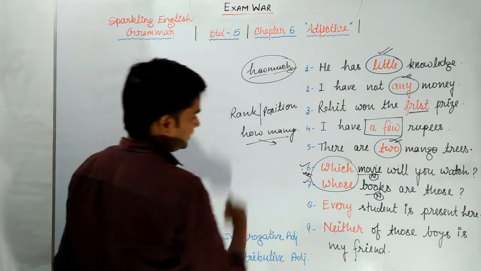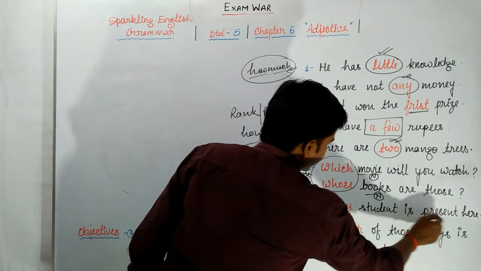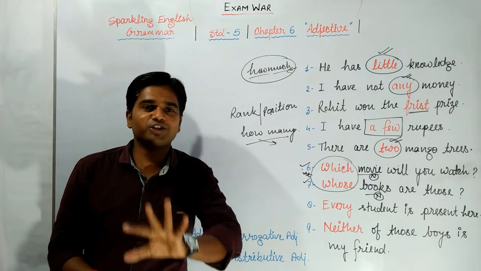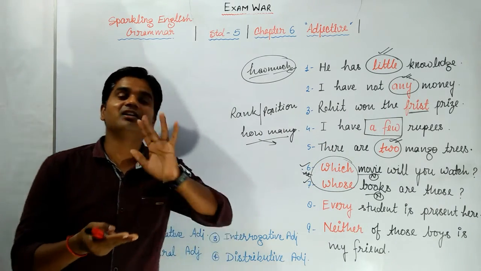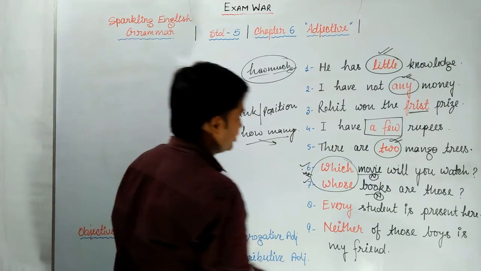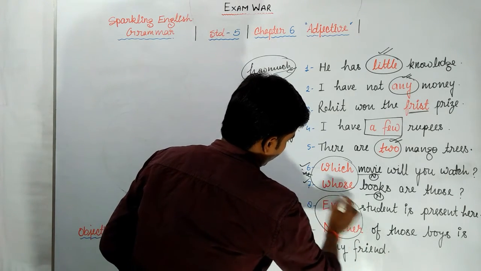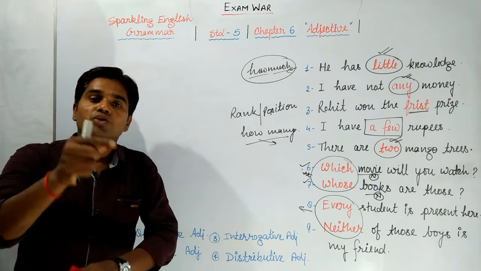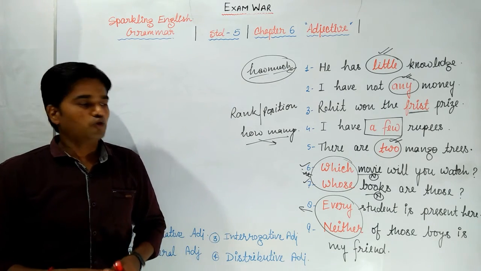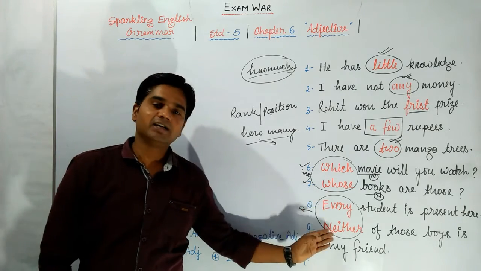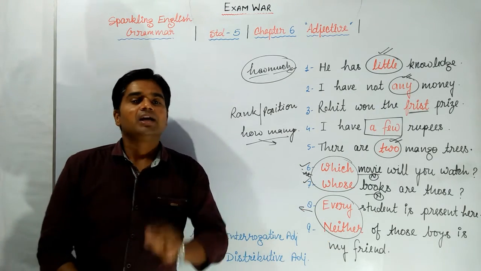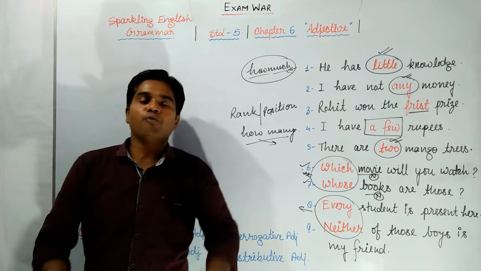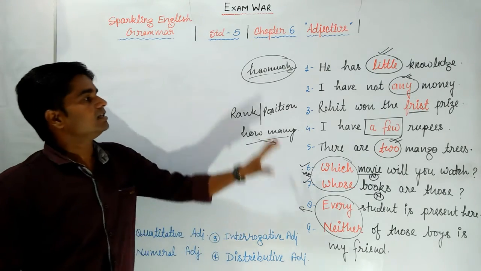Next one, question number 8. Every student is present here. Each, every, either, neither. What are those? Each, every, either, neither are distributive adjectives. So my dear students, either, neither, each, every are distributive adjectives. I think you got each and every point very clearly that we discussed in this class.